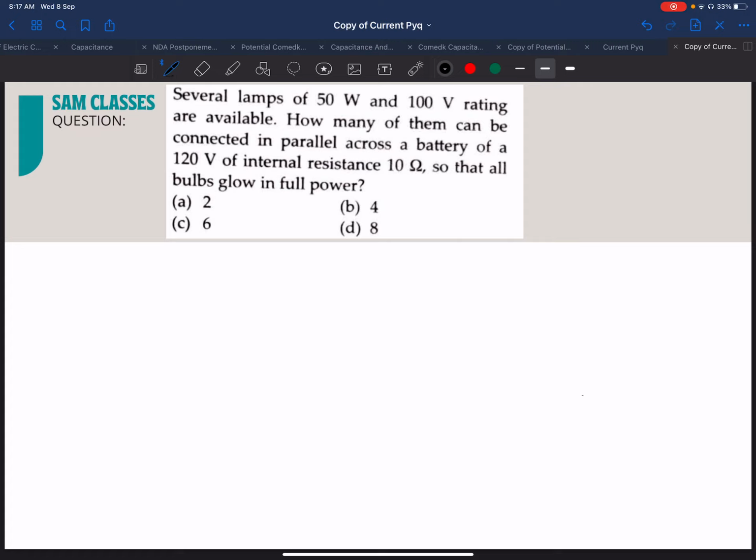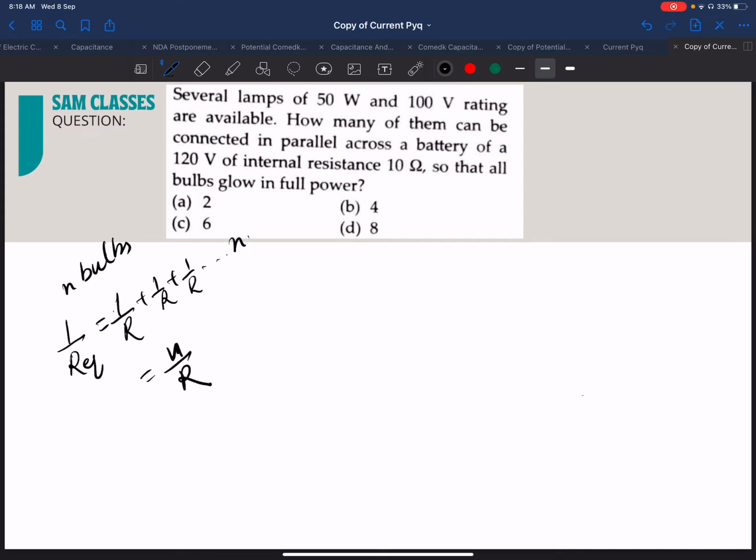So, okay, let's see. Before starting all this, you should remember, if we are connecting two bulbs in parallel, what happens? What is the resultant resistance? That is equal to what? 1/R + 1/R + 1/R and so on. Correct. If I take n bulbs, it will go till n. Correct. And that will be equal to what?